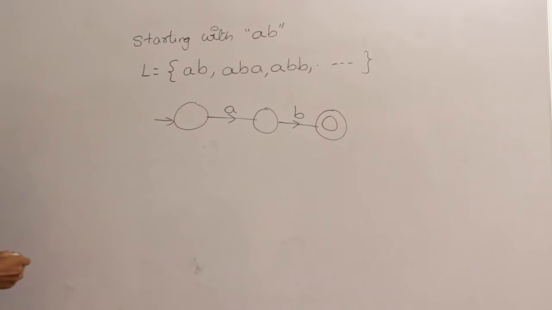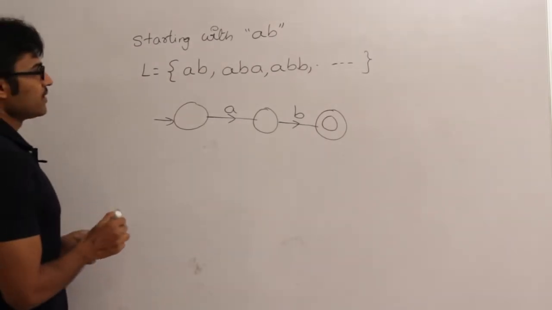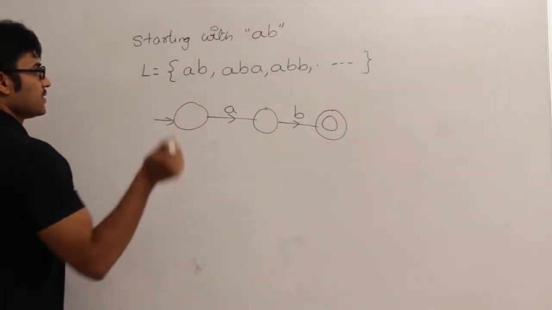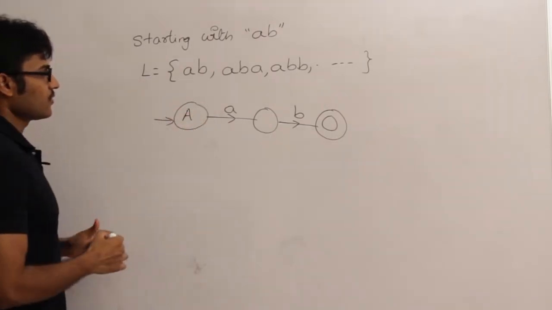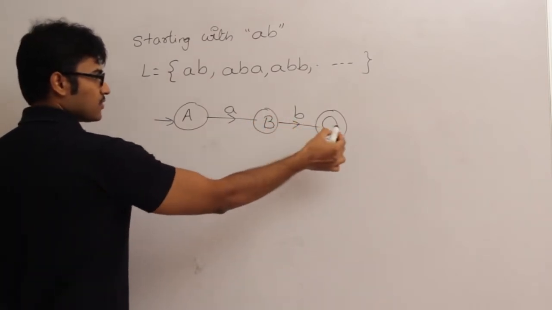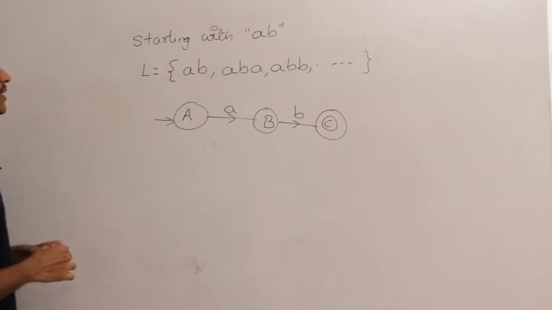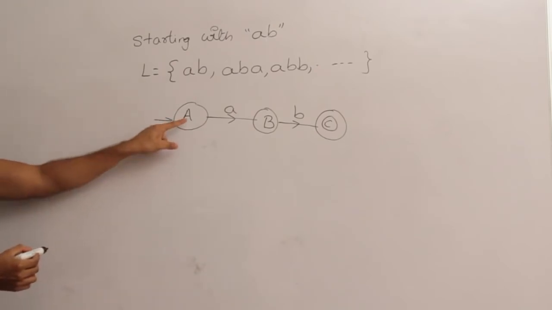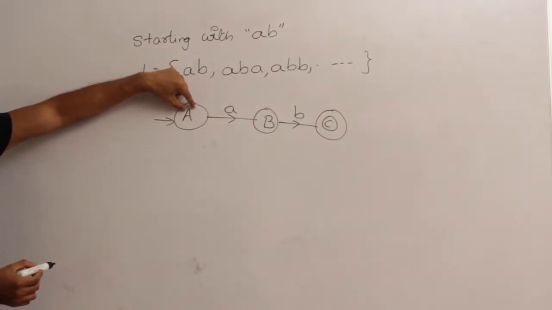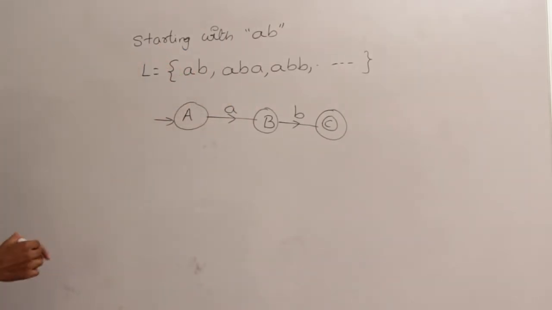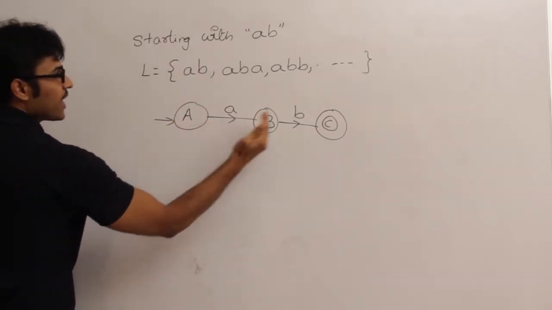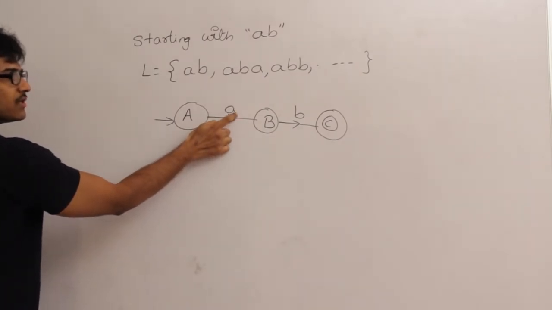Now let us see, is this a DFA? This is not a DFA because for state A, let us say this is the state A, we have not shown what happens on B, and for state B we have not shown what happens on A. For state C we didn't see anything, right? Fine. See this, if an A comes, I am going to go to state B. So capital A is going to act as a state which will send a string to the accepting state only if it is going to begin with A.